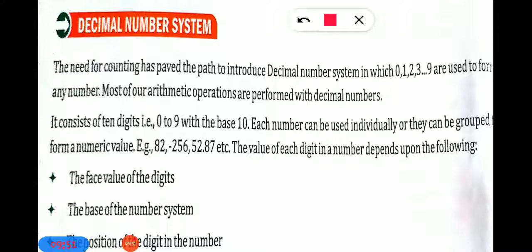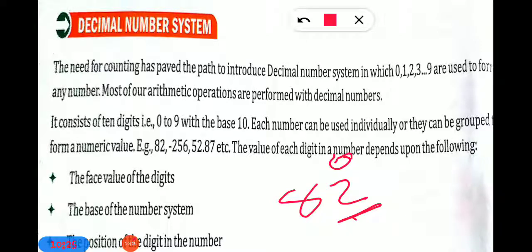And the last thing is the position of the digit in a number. I want to find out the position of the digits in this number. So here are 2 digits, 8 and 2. We start giving positions from the right hand side, and whatever the number is on the right hand side, it gets the first position as 0. You must give the first position as 0. So the first number gets the 0th position.